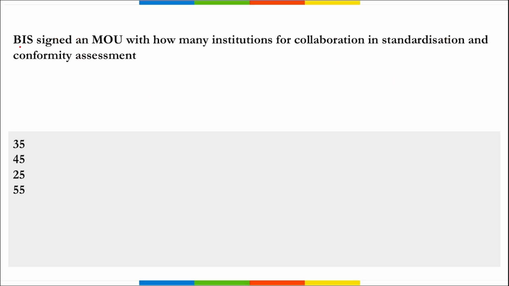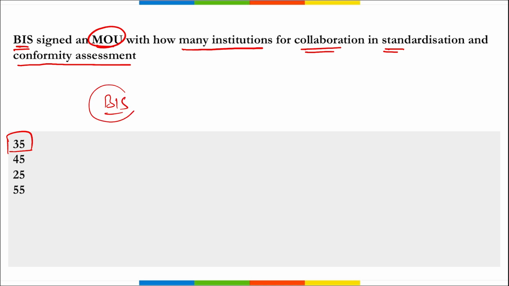Next is BIS. What does BIS stand for? Bureau of Indian Standards, right? BIS recently signed an MOU, Memorandum of Understanding, with how many institutions for collaboration in standardization and conformity assessment? It is with 35 institutions. I repeat, BIS signed an MOU with 35 institutions across India for collaboration and conformity assessment, right?